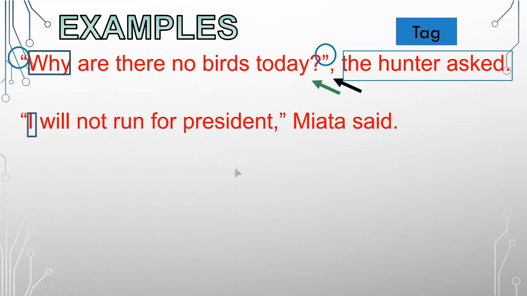Is the first word of the direct quotation capital? Yes, it is. Next, open and close quotation marks. Yes, we have it here. Next, punctuation marks and comma are correctly placed. So all of these are correct.